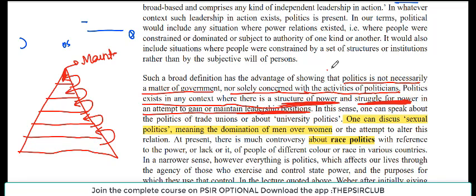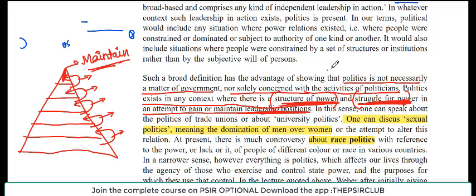So everyone is trying to either maintain or go to the top. So they are all trying to play, you can say, politics. They are automatically involved in the process of politics, because there is a structure of power, there is a struggle for power, there is an attempt to gain or maintain a leadership position, right?